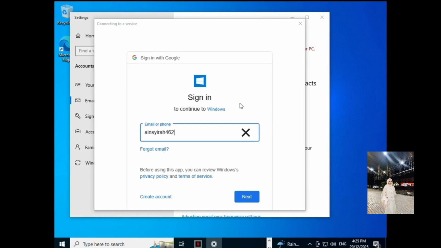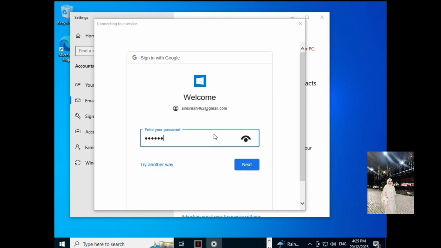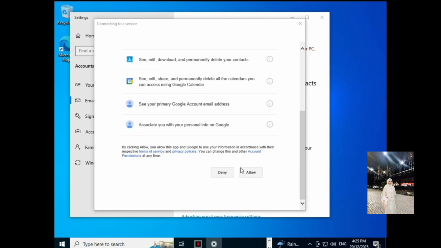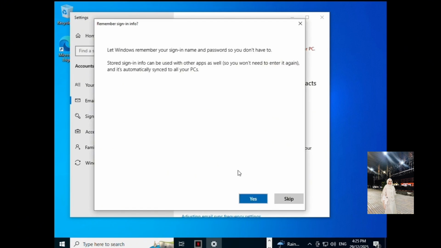And then you click next after that. Then after done, you enter allow and skip.